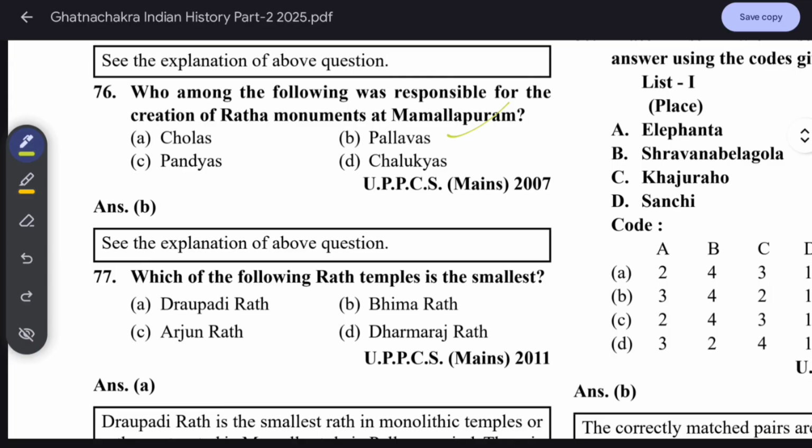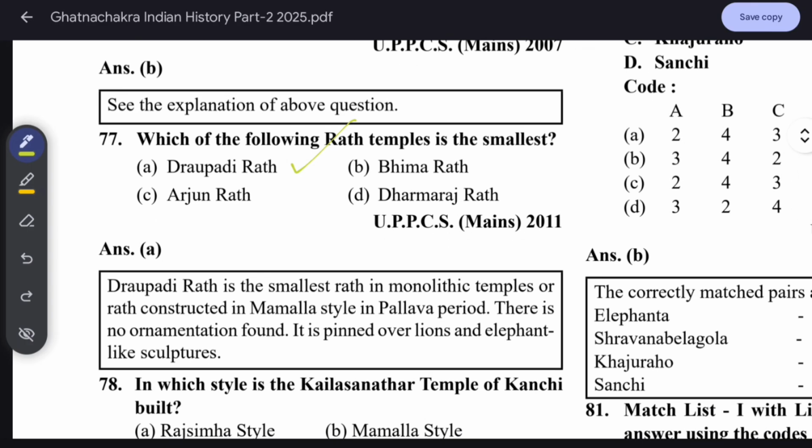Which of the following Rath temples is the smallest one? It's Draupadi Rath. Draupadi Rath is the smallest Rath among the monolithic temples, constructed in the Mamalla style in the Pallava period. There is no ornamentation found. It is carved over lions and elephant-like sculptures.